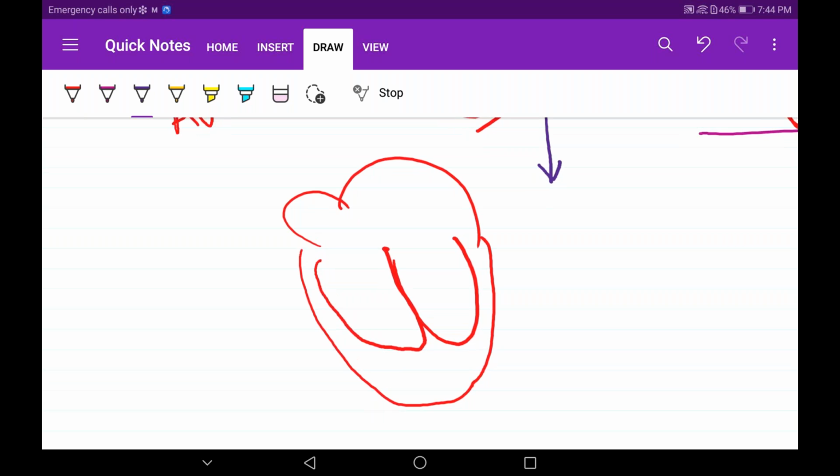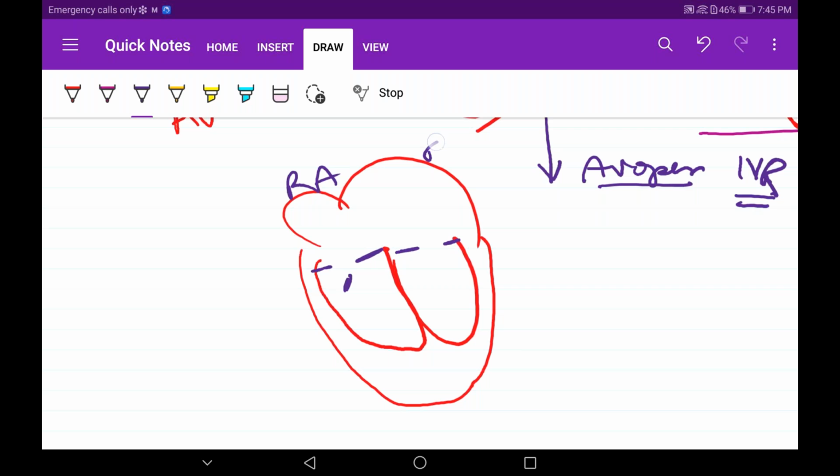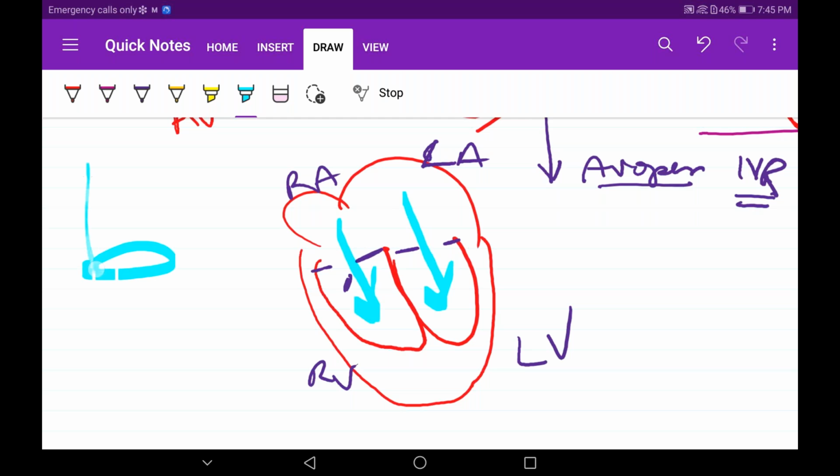Now the AV valves have opened. What will happen when the AV valves open? After isovolumetric relaxation, this valve is open. This valve is open. This is the right atrium. This is the left atrium. This is the right ventricle. This is the left ventricle. Blood will come inside.